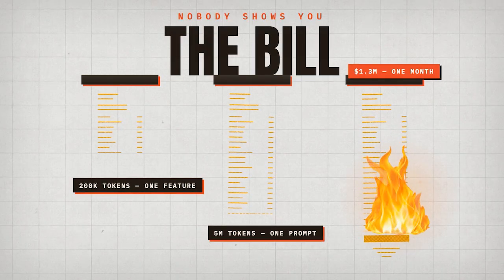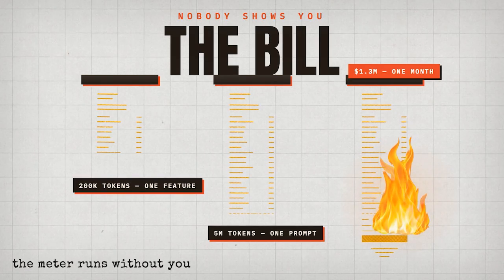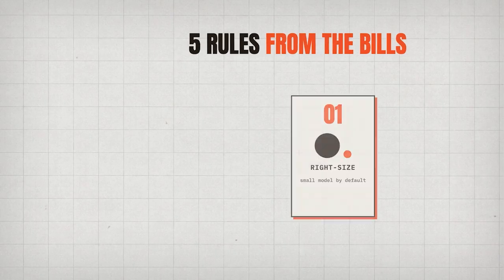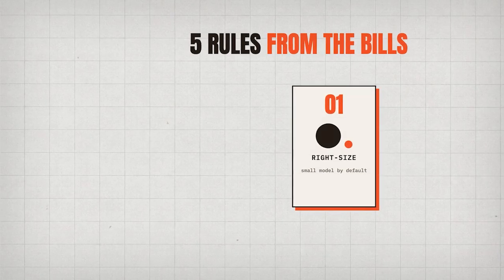Let's just line up the receipts we've seen. One feature, properly verified, 200,000 tokens. One workflow prompt at full scale, 30 minutes and half a $200 monthly plan. Always on loops at the frontier with an unlimited budget, reportedly $1.3 million. The pattern is not loops are expensive. The pattern is that the meter runs without you watching it. So here are 5 rules from the people who paid these bills. Some of this is Anthropic's own token guidance straight from the post.